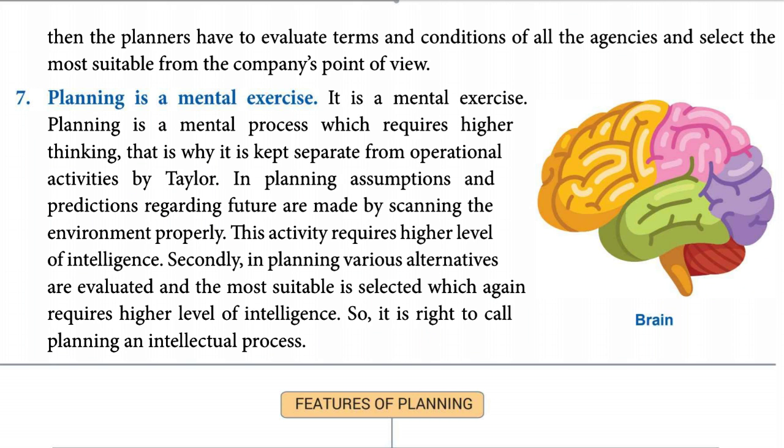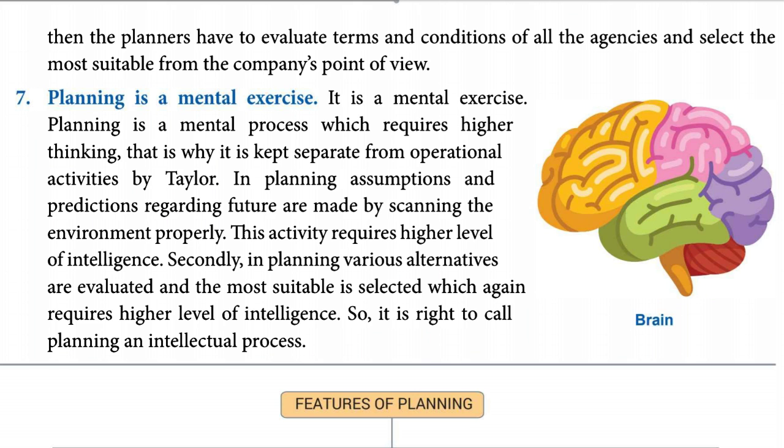Secondly, in planning, various alternatives are evaluated and the most suitable is selected, which again requires a higher level of intelligence. While buying machinery also, which type of machinery has to be purchased has to be selected out of various alternatives. In this also the factory managers have to evaluate the use of different machineries, the outcome of different machineries, and then only they will select which machinery to be purchased.